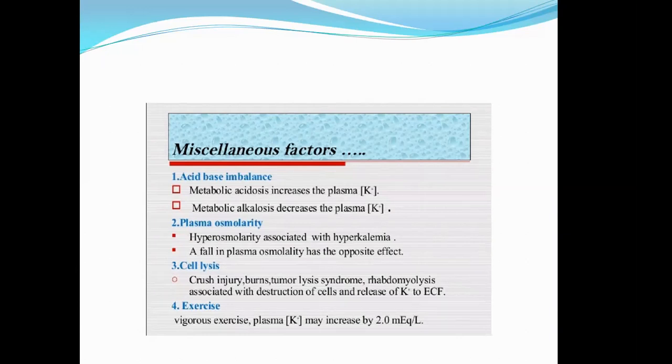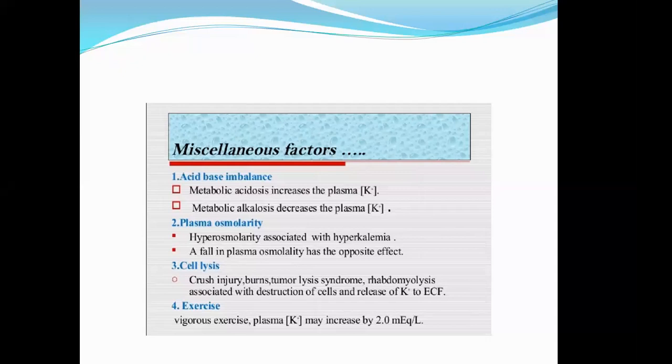pH कमेगी, पोटाशियम ज्यादेगी; pH ज्यादेगी, पोटाशियम कमेगी. Okay, so I told you, pH कमेगी. It means when there is acidosis, low pH means acidosis, so there will be high potassium, potassium ज्यादेगी. It means hyperkalemia. So acidosis will lead to hyperkalemia, and alkalosis will lead to hypokalemia.